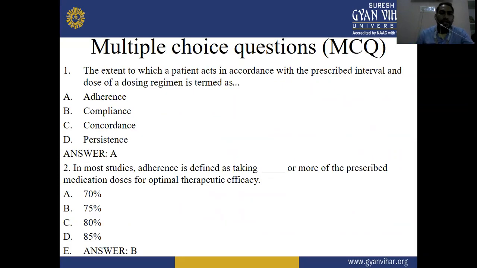And next are multiple choice questions for medication adherence.